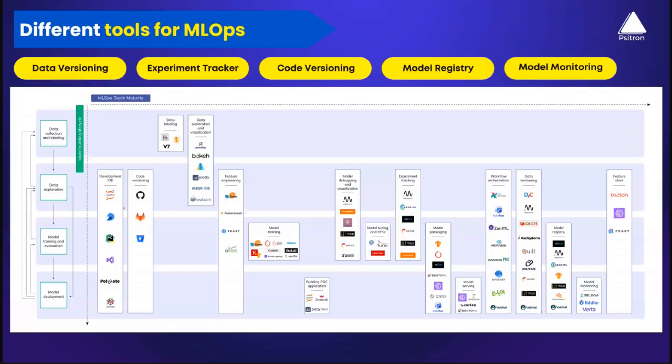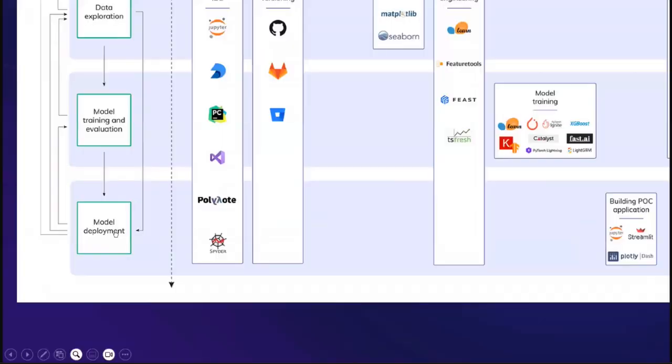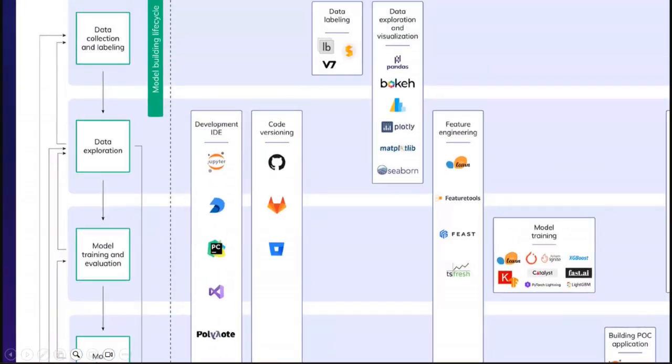So here is a slide which explains the different flavors of tools available in the market. I didn't specify all the tools, but it gives you enough idea to understand the different flavors. Let's say we need different tools for versioning your data, experiment tracking, code versioning, model registries, model monitoring, etc. But ultimately the game is, okay, let me zoom in. We know the workflow looks like this.